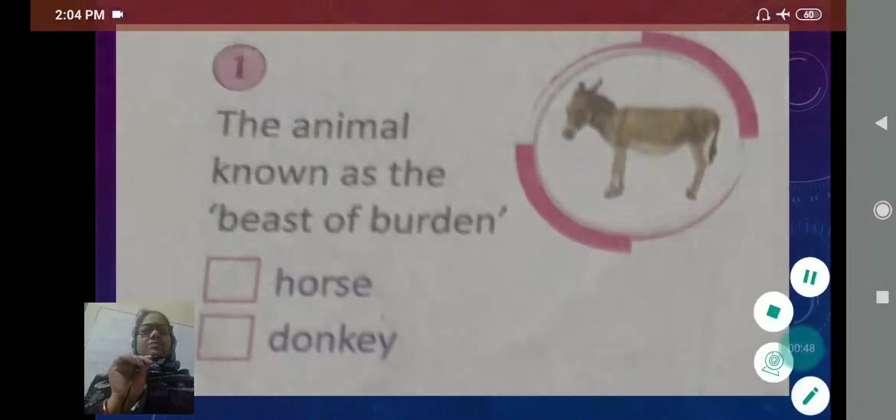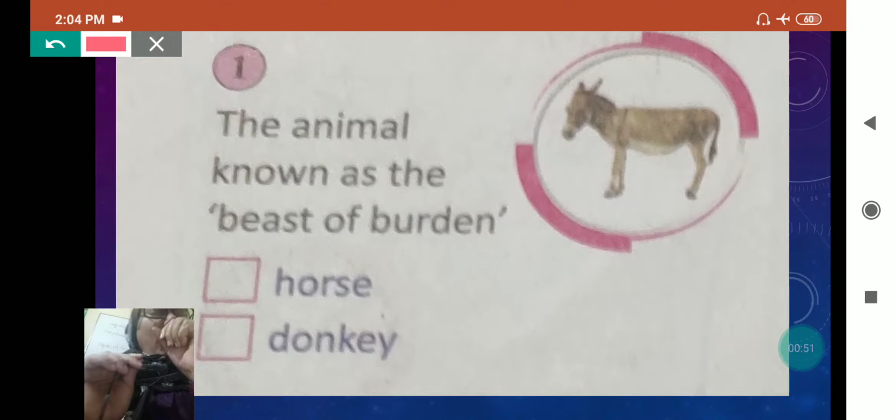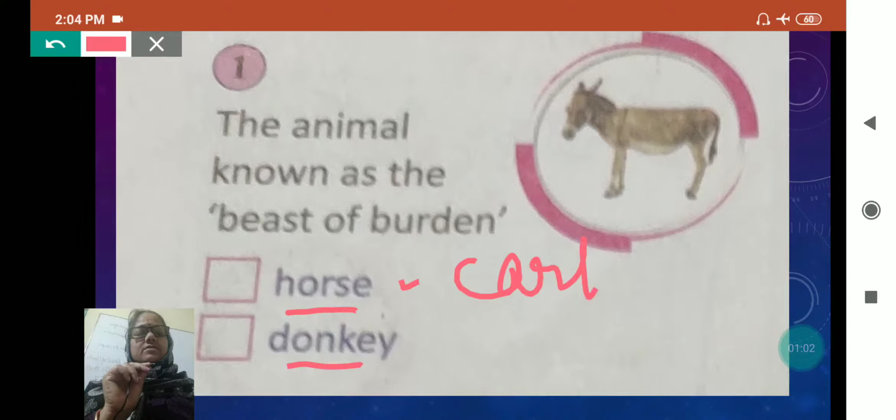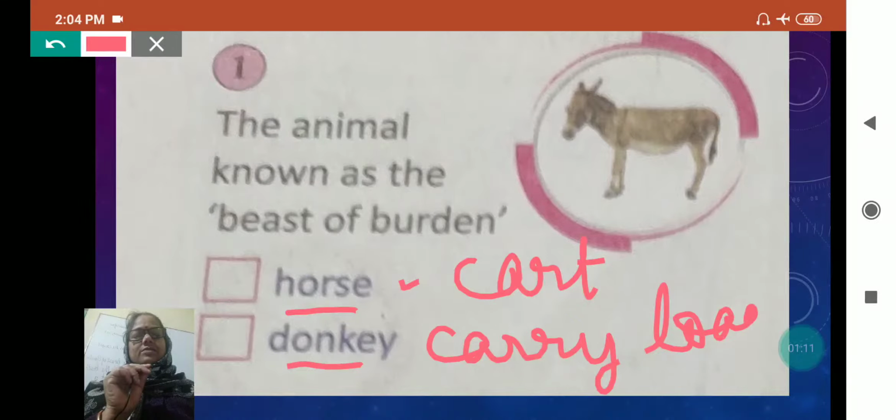The animal known as the beast of burden: two options are there, horse and donkey. Horses are used to pull the cart, to ride, and donkeys are used to carry loads. Donkeys are very dedicated to their master, but people take this in a negative way and call it the beast of burden. Donkeys only know to carry loads, they don't betray their master.